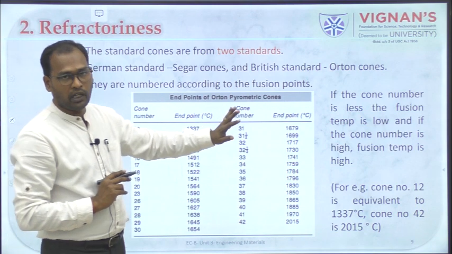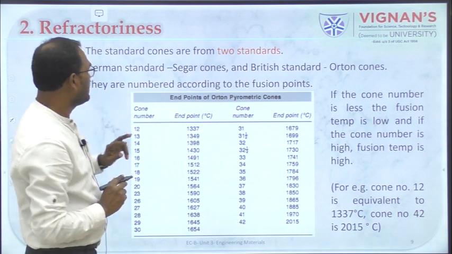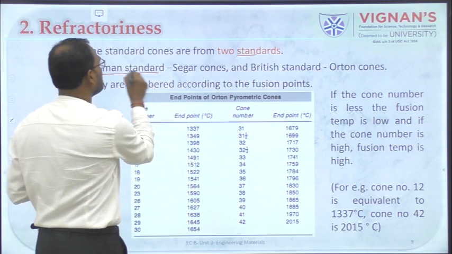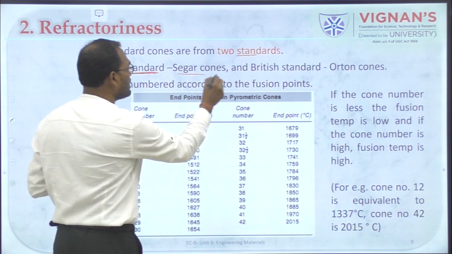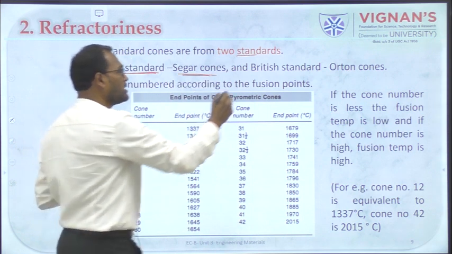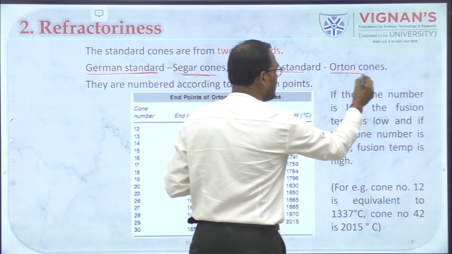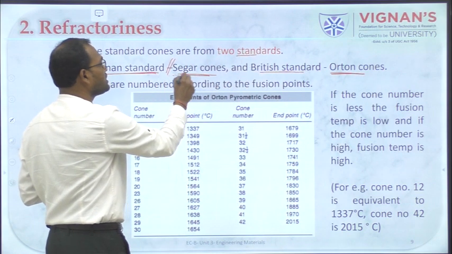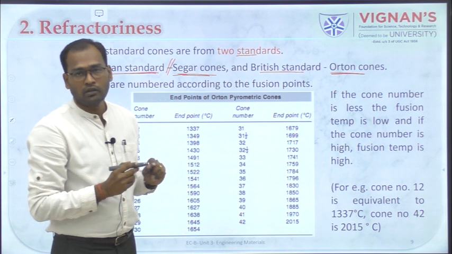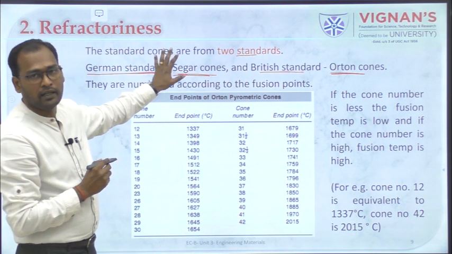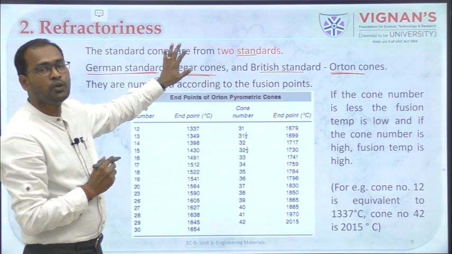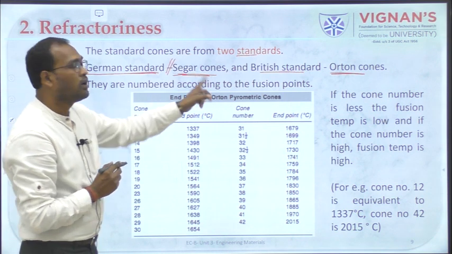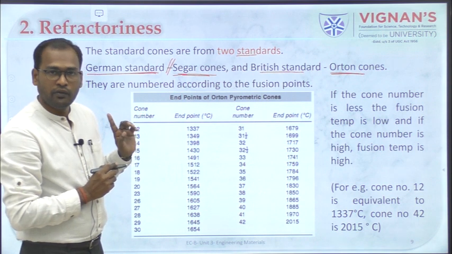Usually pyrometric cone equivalent uses two different standard materials. One is based on a German standard, which we call Seger cones, and the other one is a British standard, which we call Orton cones. Preferably most people use Seger cones instead of Orton cones. So these are the two different standards used to measure the pyrometric cone equivalent, and the cones are numbered according to their fusion points.